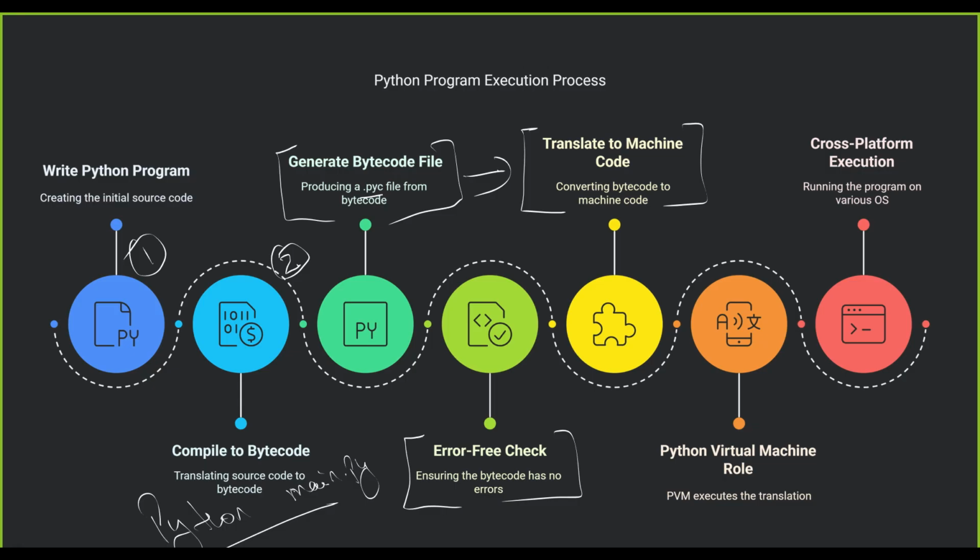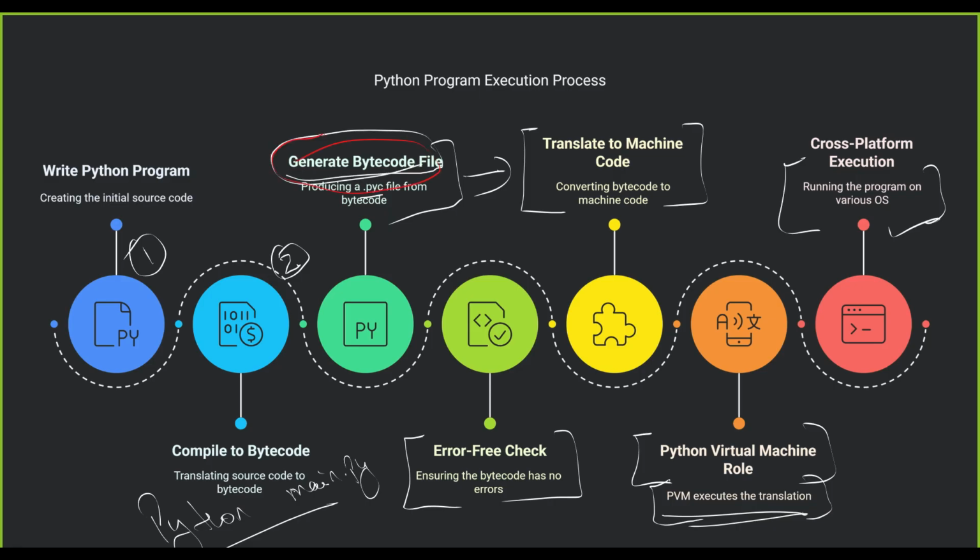In this process, who will help? The Python virtual machine. The Python virtual machine is nothing but the interpreter. The Python virtual machine will help, and it will generate the final machine code. This machine code means the operating system related code, whether we are on Mac or on Linux. So the PVM is actually an operating system dependent thing. And this bytecode related thing will make Python platform independent.